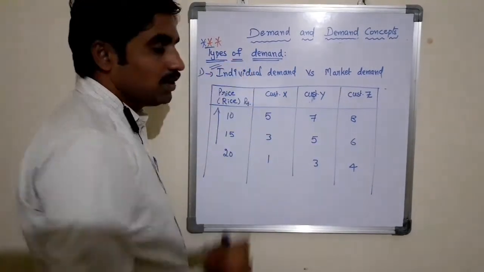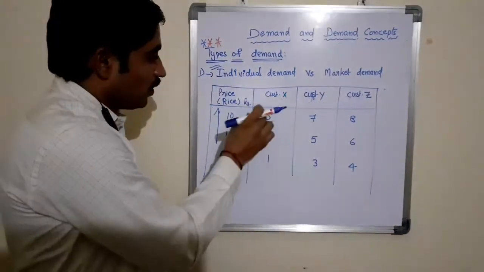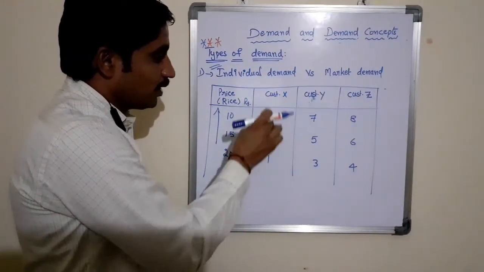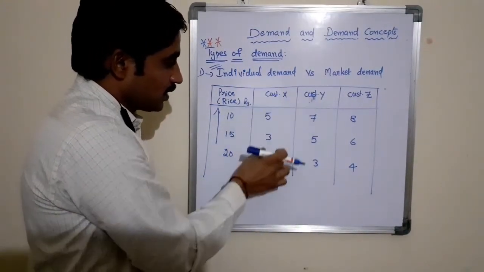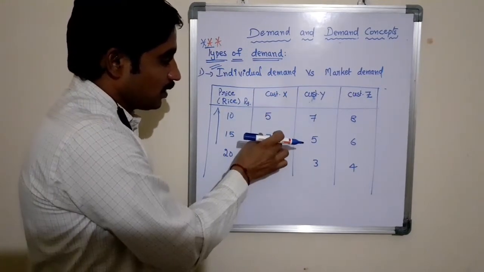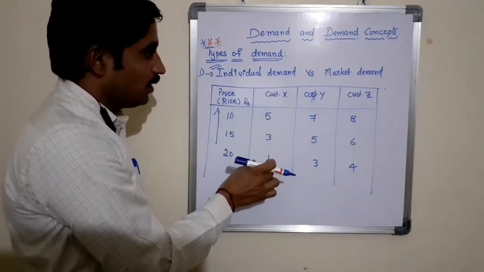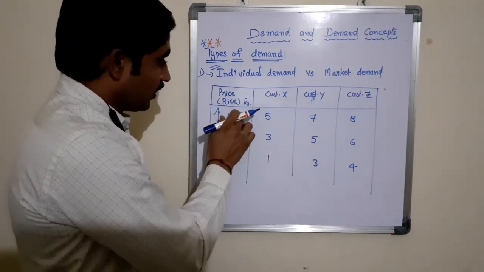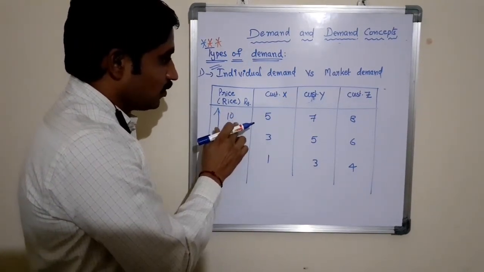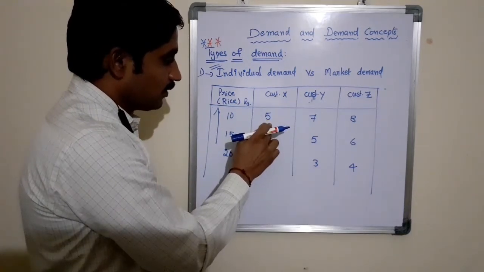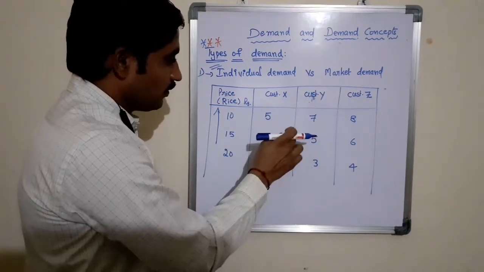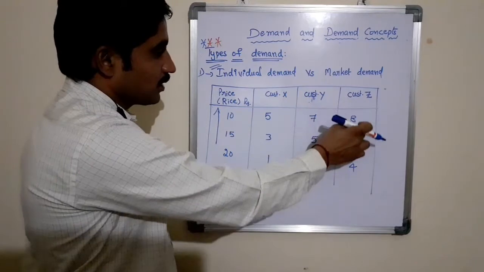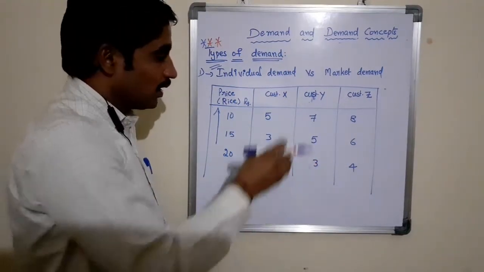Individual demand means the quantity demanded for a particular product from each customer or each consumer. Here, for the rice bag, when the price is 10 rupees, from customer X 5 bags, from customer Y 7 bags, from customer Z 8.